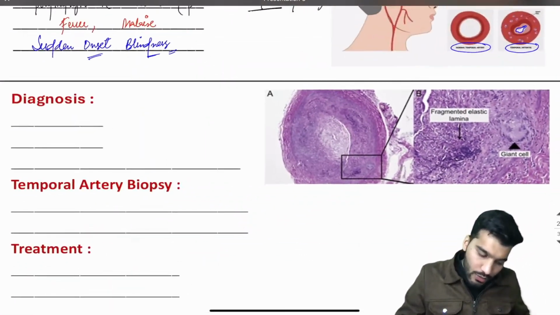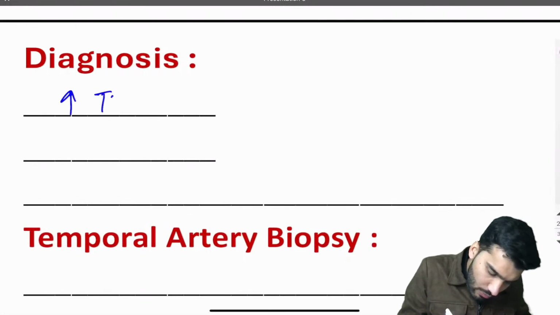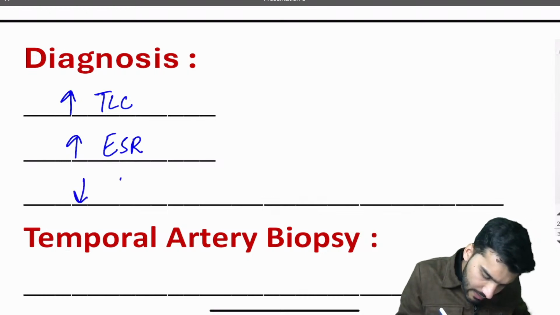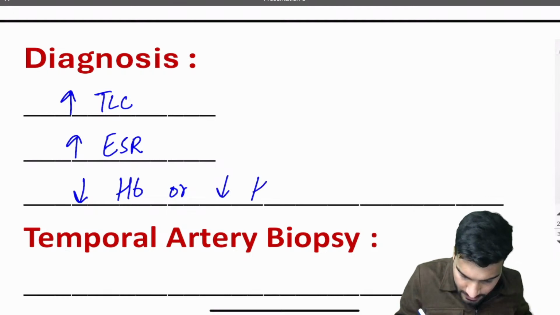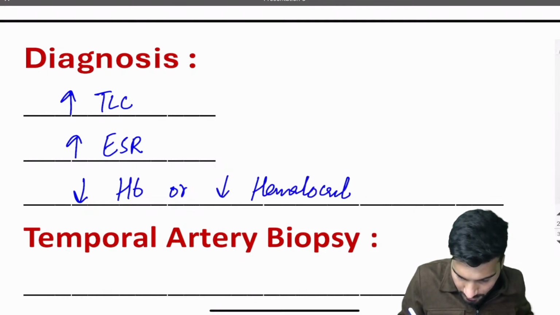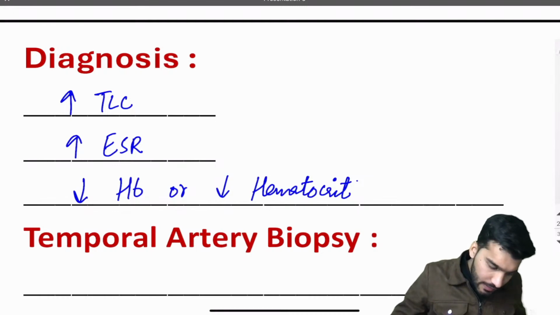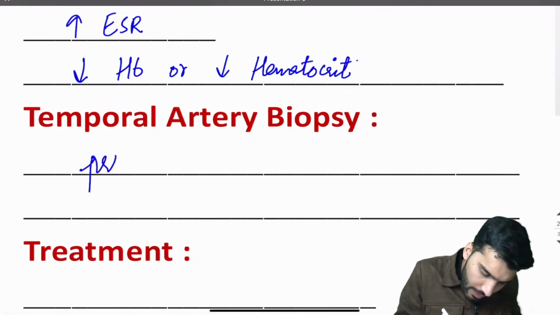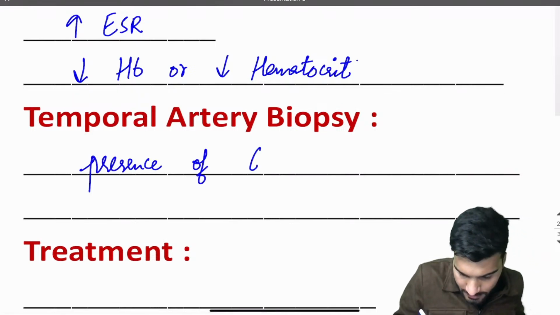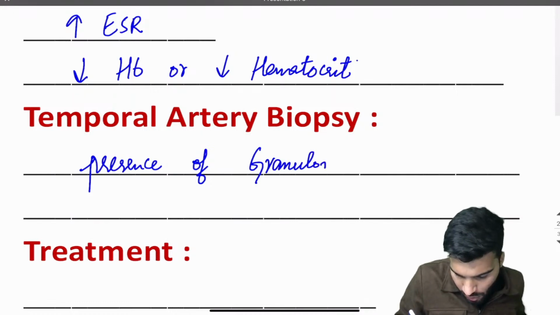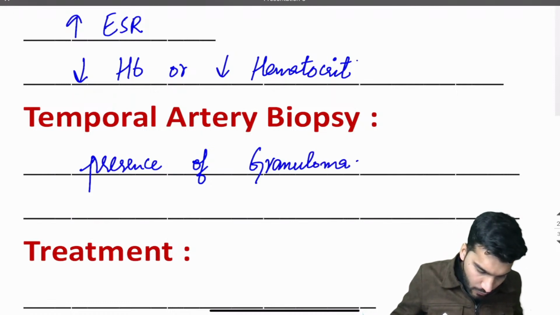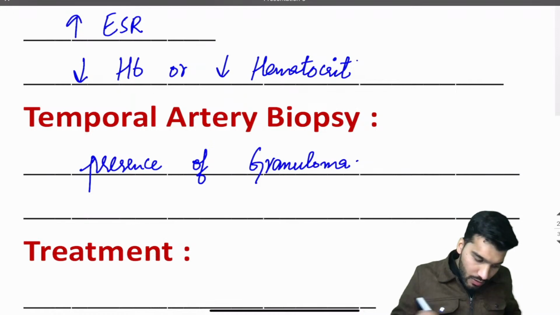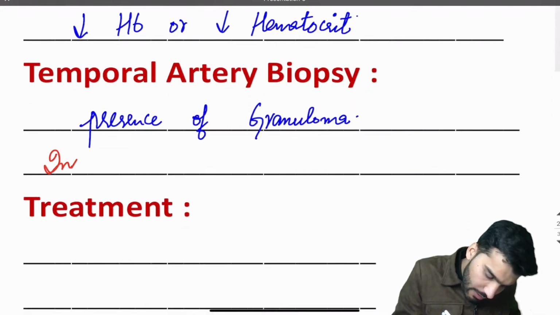Okay. Now, sir, how to diagnose this? You will see there is an increased TLC count. The patient will have increased ESR, as well as decreased hemoglobin or decreased hematocrit. Okay. If we take a biopsy from the temporal artery, we'll see there is a presence of granuloma. And if we talk about the biopsy, what is the characteristic feature? There is internal elastic lamina fragmentation.